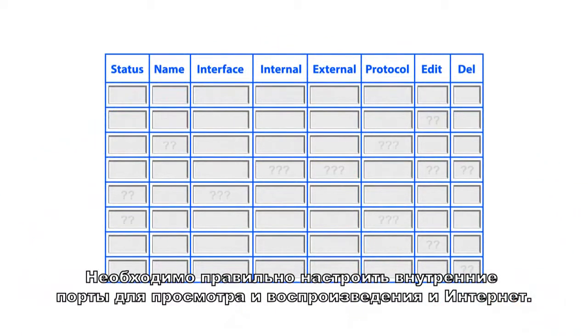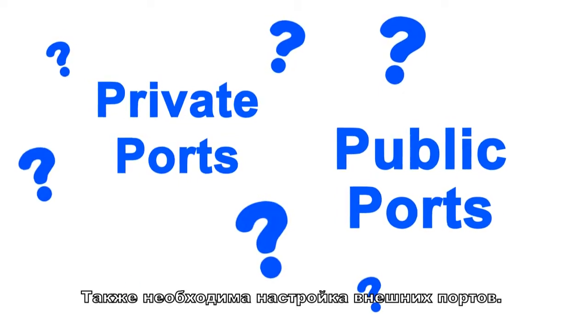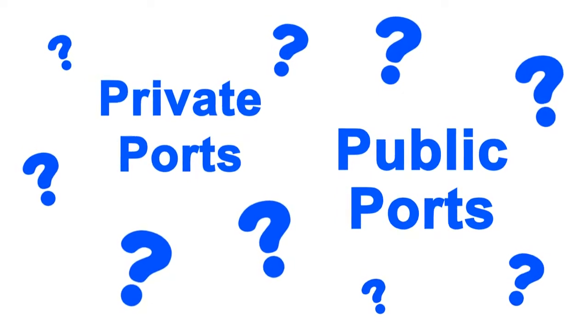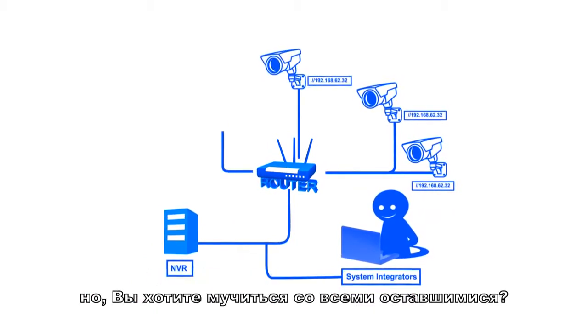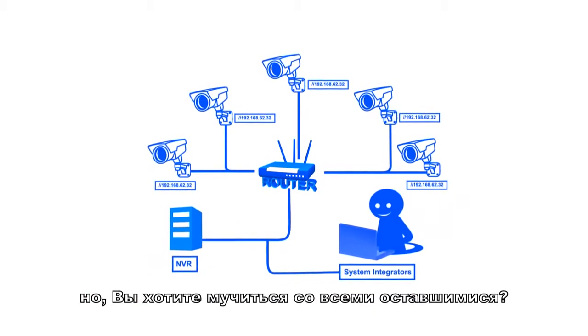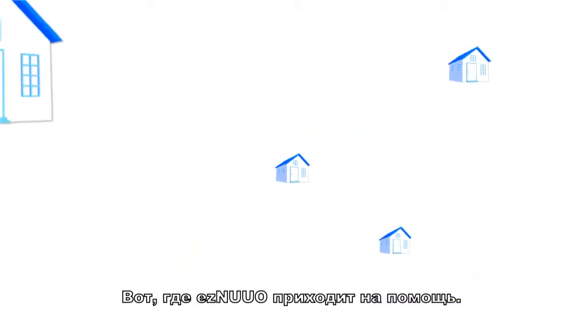Private ports for live view, playback, and the internet all need to be set up properly. Public ports for live view, playback, and the internet also need to be set up properly. You may be able to wrestle with a few routers and come out on top. However, do you really want to struggle with hundreds more? This is where NUUO can help.